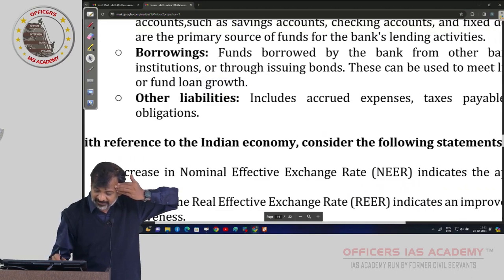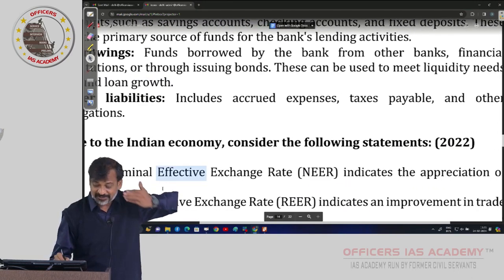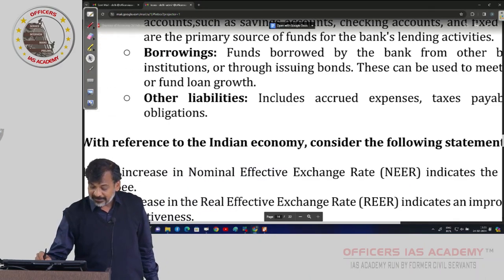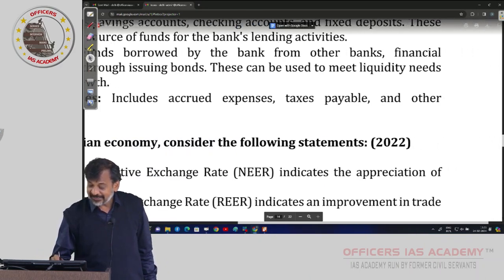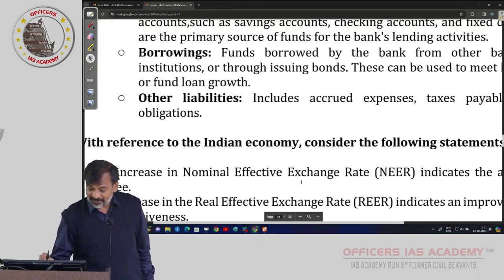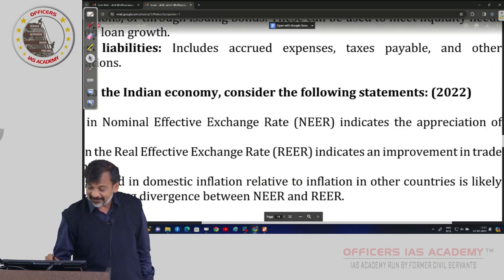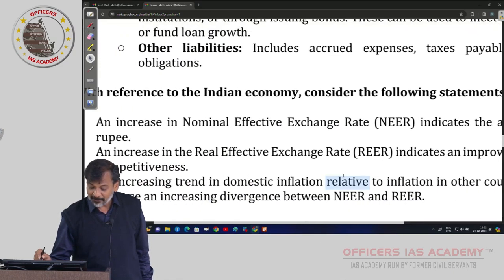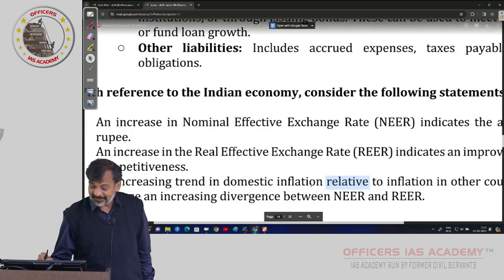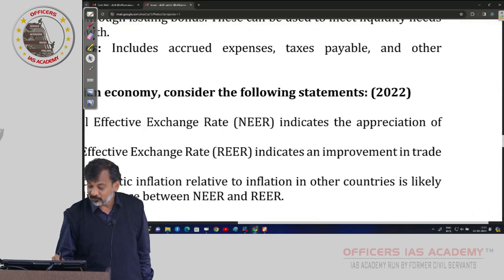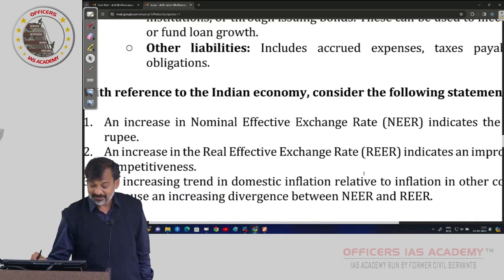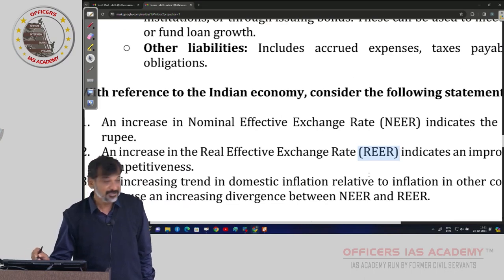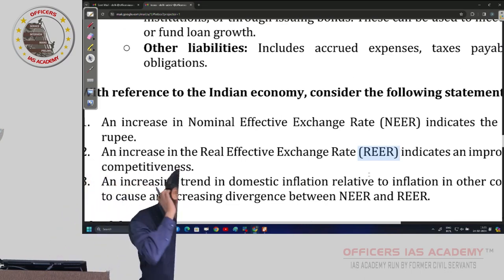With reference to Indian economy, consider the following statements. An increase in NEER indicates the appreciation of rupee. Increase in REER indicates an improvement in trade competitiveness. Increasing trend in domestic inflation relative to inflation in other countries is likely to cause an increasing divergence between NEER and REER. Okay.